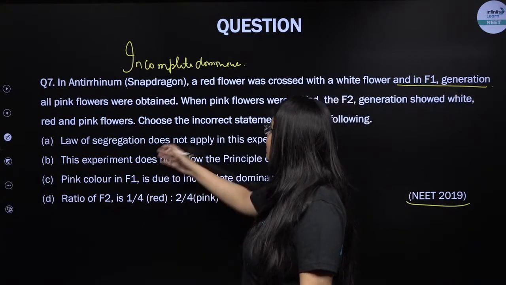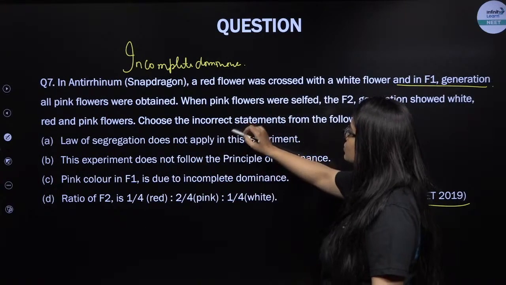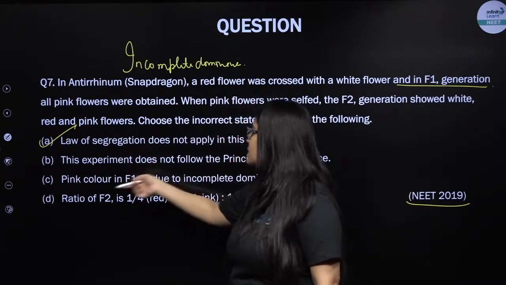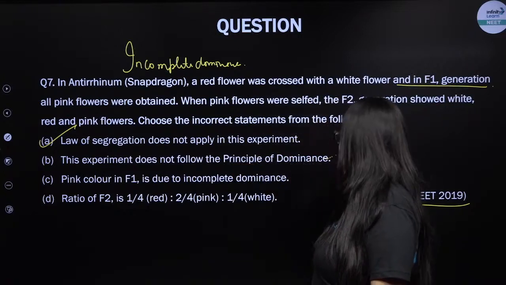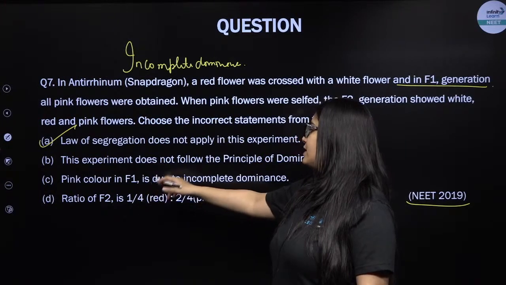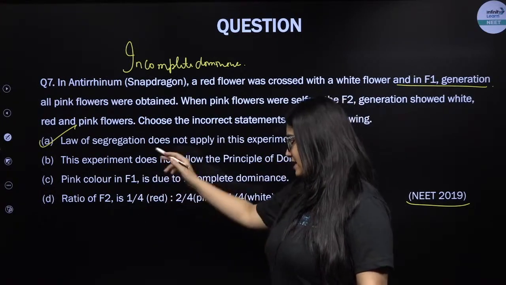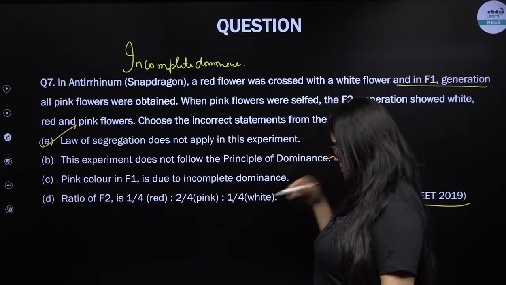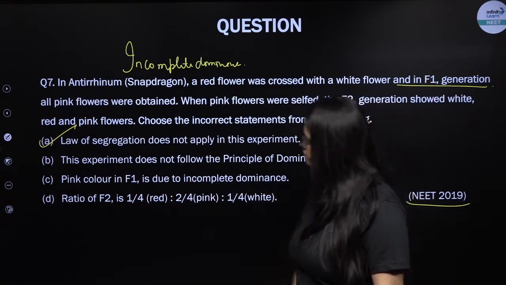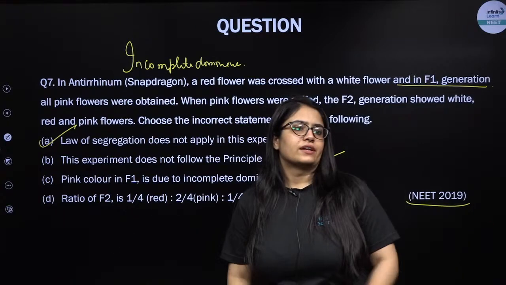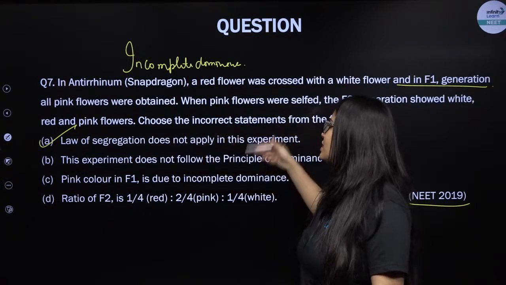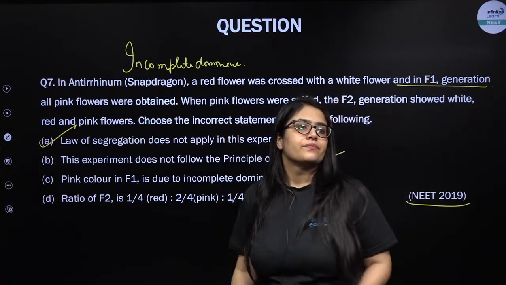Excellent. So this is in fact correct. So choose the incorrect statement. This one is incorrect because law of segregation is definitely applied. This experiment does not follow principle of dominance, yes, because it is actually a case of incomplete dominance. Pink flower in F1 is due to incomplete dominance, and the ratio of F2 is 1:2:1. 1 out of 4 will be red, 2 out of 4 will be pink, 1 out of 4 will be white. Absolutely correct. Only the first one is incorrect because it says law of segregation does not apply. That's wrong. Law of segregation is applied.